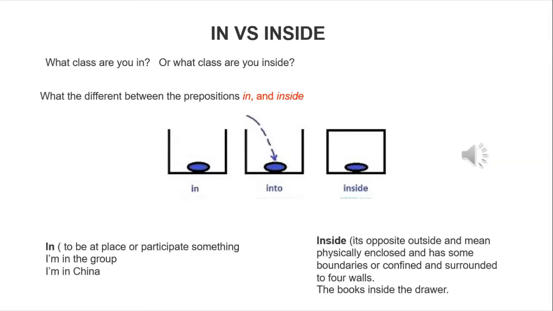Another example here for inside. Inside is the opposite of outside. It means physically enclosed by something, enclosed and having some boundaries, or confined and surrounded by four walls. Example: the books are inside the drawer. This means the books have been put inside something that has boundaries, enclosed by something.